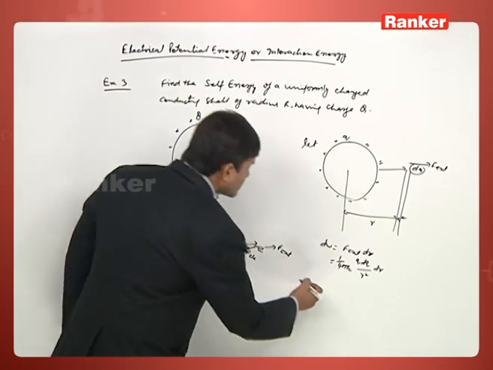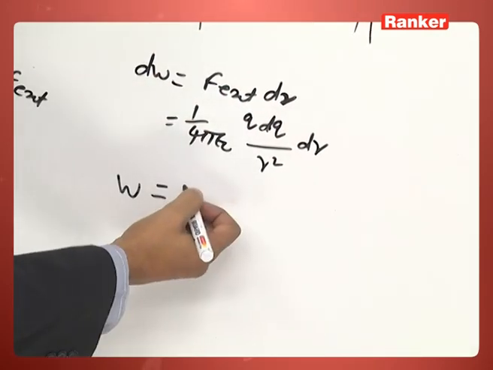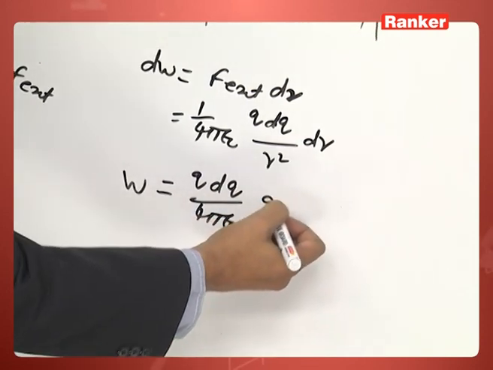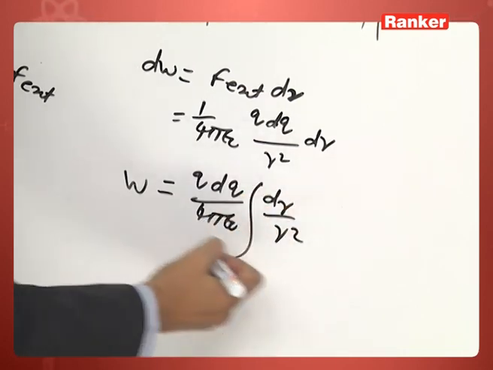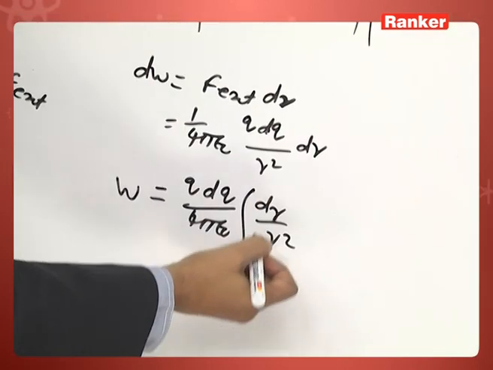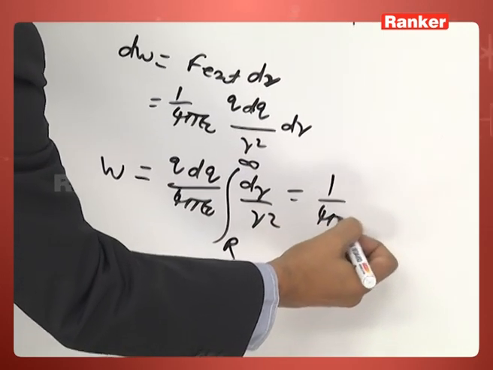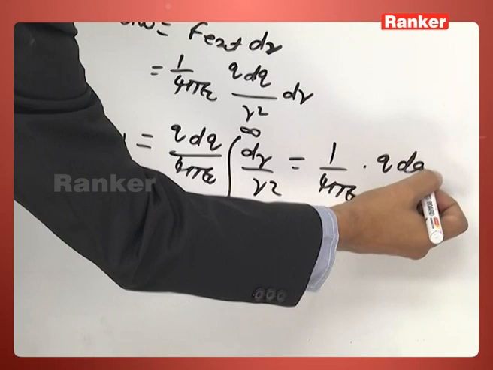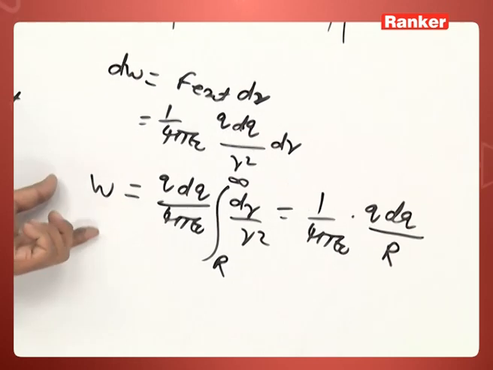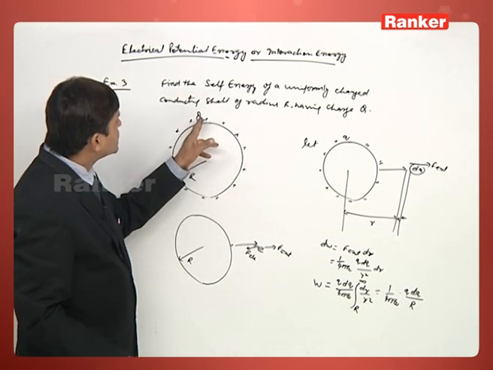Now the total work done to remove dq charge is the integral of dr by r square, and we have to remove from where? From the surface to infinity. So the range or limit will be from capital R to infinity. So this is nothing but 1 by 4 pi epsilon naught q dq by capital R. Now, this is the work done to remove dq charge. And how much charge in total do we have to remove? Total charge q we have to remove.